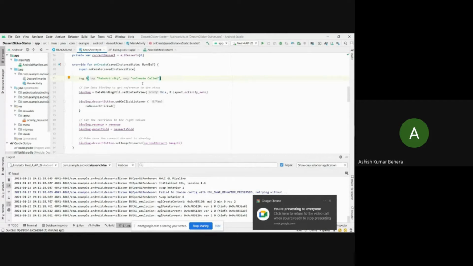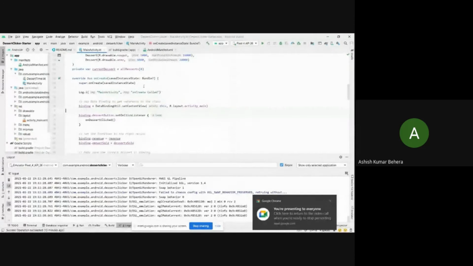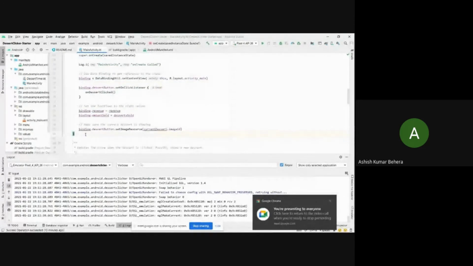Now let's implement the onStart method in the MainActivity.kt file. The onStart method is called when the app is created and starts running inside our Android process. We need to add our onStart method outside this onCreate method.